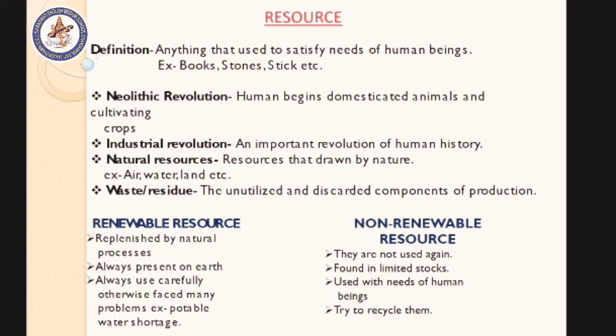After that, which is interesting and changed human life, is called the industrial revolution, the third point on your screen. The industrial revolution is an important revolution of human history. Why is it important? Because many types of technology and important machines were used to develop human needs, and also to develop human capability and ability, through the use of machines and technology.